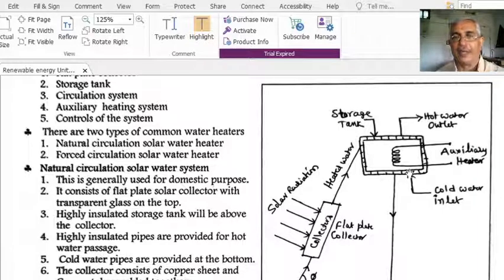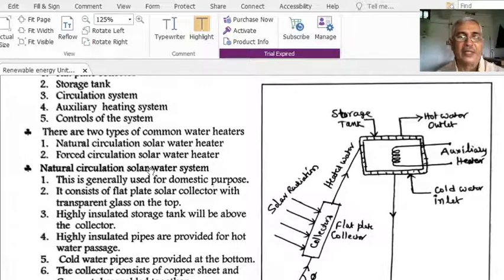From the lower compartment of the storage tank, the cold water enters the collector part. Here an auxiliary heater system is there to support the usage of the solar water heater when solar radiation is not available. That's why an auxiliary water heater system is also added to this.